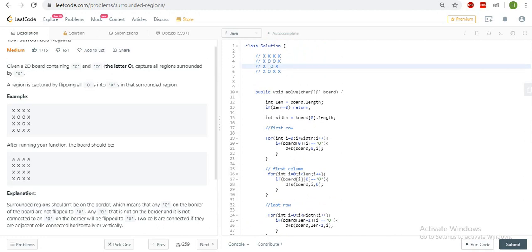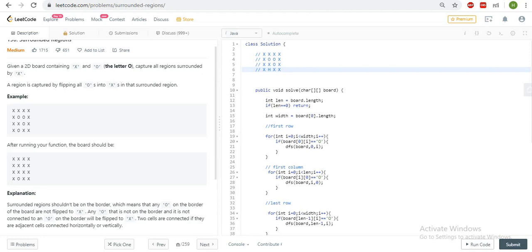Suppose here we have an X, and I'm using this as input. After applying these first four loops, this becomes like this, right? After that, I get to know that these three O's are surrounded by X, because these three nodes are not reachable from outside. So now my task is to change these O's to X, which I know are surrounded. So I have changed them, and after that I'm changing this H back to O, right? So this is the output I am looking for.